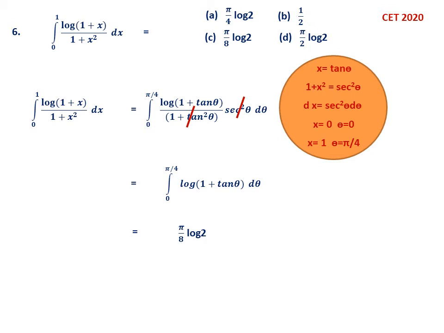Using that property we can find the integration of this one. So the option is C. So you can refer to the textbook. This is a worked out question in the textbook, that is integration 0 to pi by 4 log of 1 plus tan theta d theta in the definite integrals chapter 7. This question is a worked out question, you can see.